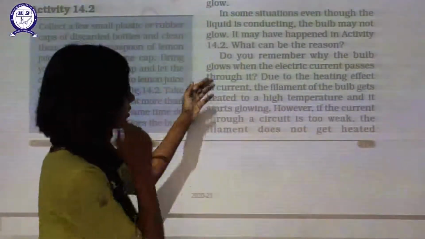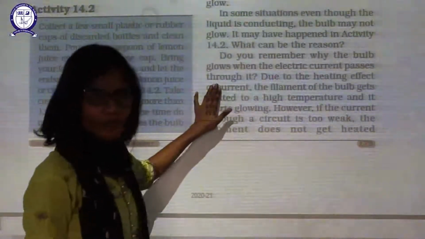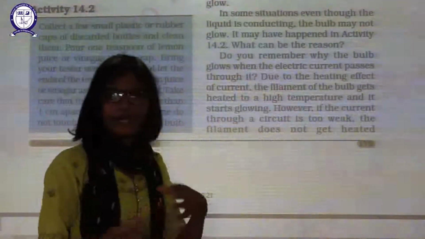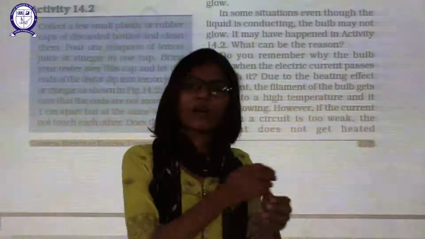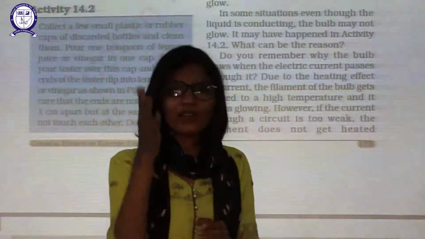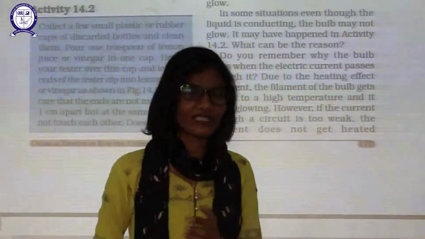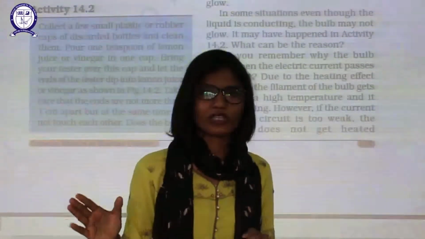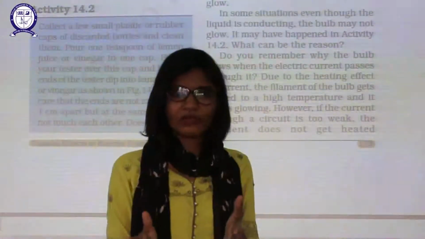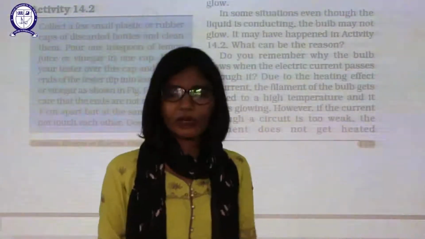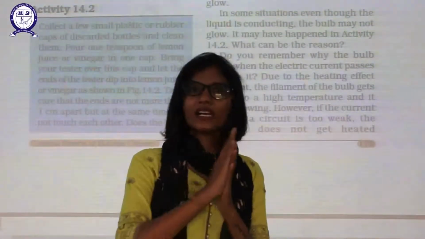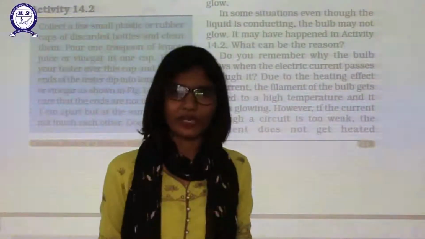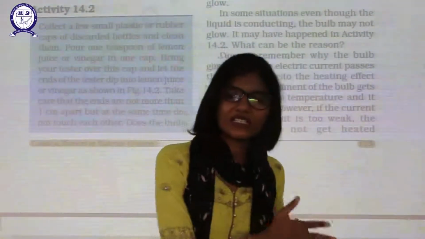Do you remember why a bulb glows when electric current passes through it? When anything is a good conductor, it will allow all the electrons to pass through it. It will not give resistance. I hope you remember the term resistance. It will not provide resistance and it will allow everything to pass through. For example, suppose there is air present everywhere and air is allowing the bulb to pass through it, right? Because it is not giving resistance to that bulb.